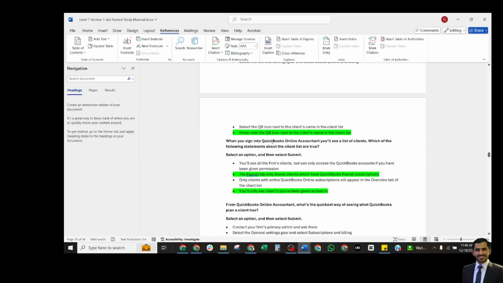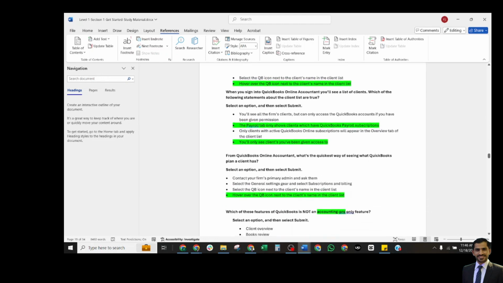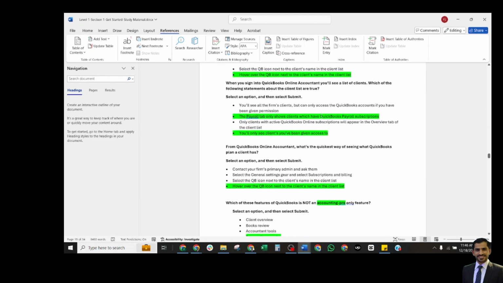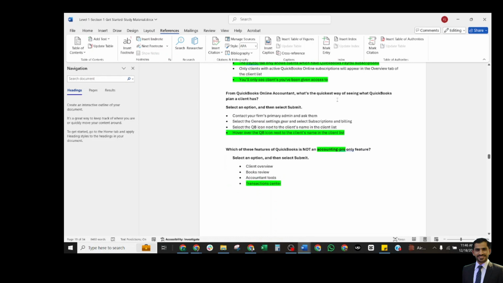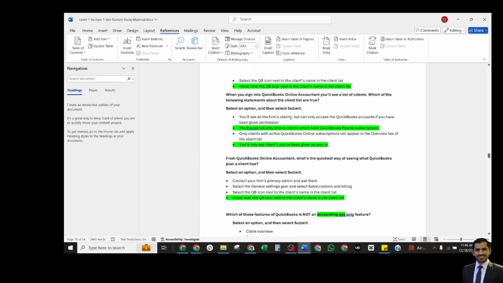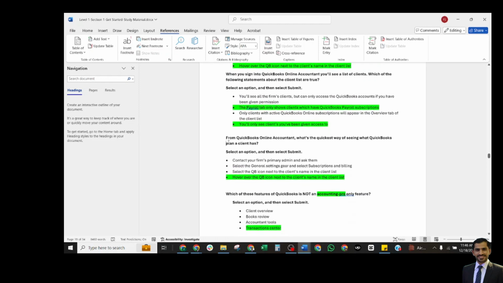When you sign into QuickBooks Online accountant, you will see the list of clients. Which of the following has been approved? The correct option is that the Payroll tab only shows the clients which have a QuickBooks Payroll subscription, and you will see only the clients you have been given access to. In QuickBooks Online accountant, what's the quickest way of seeing the client's plan? We have already discussed this one.